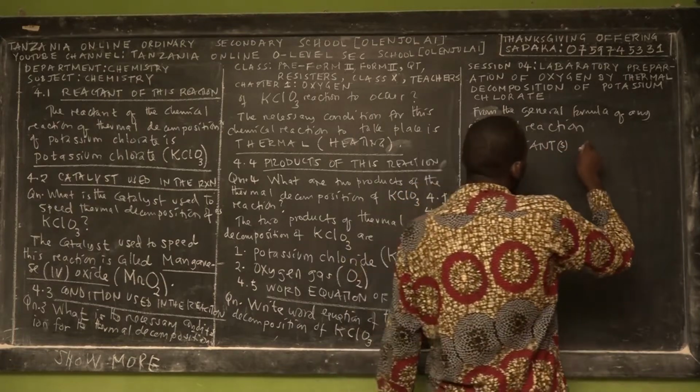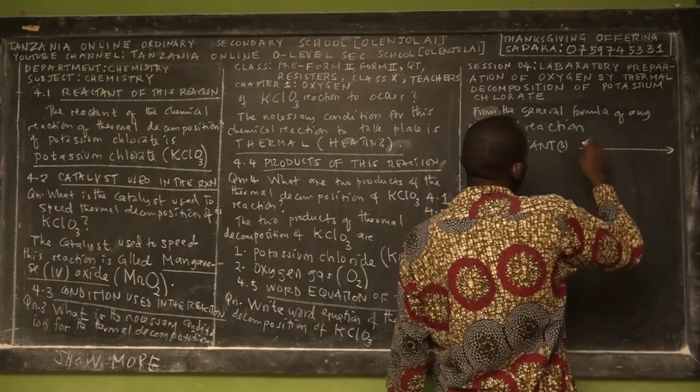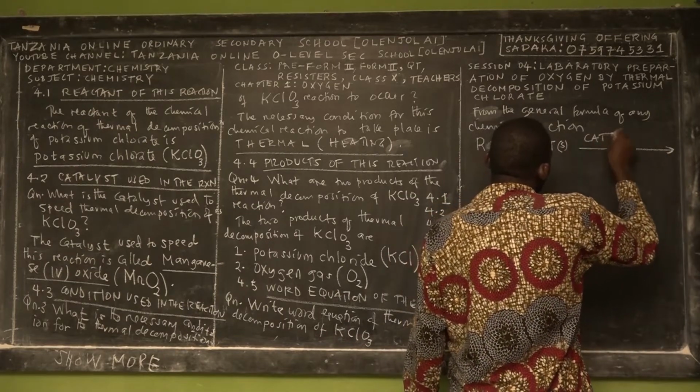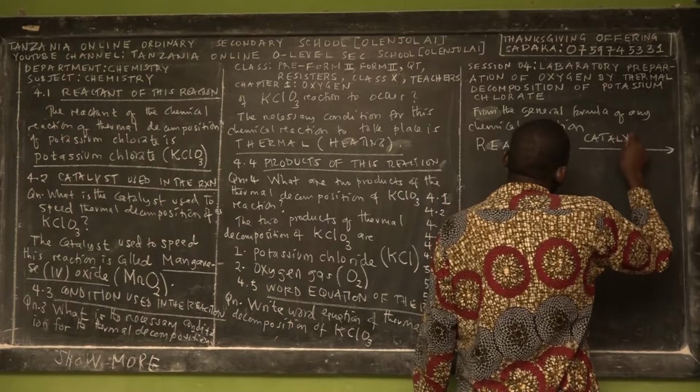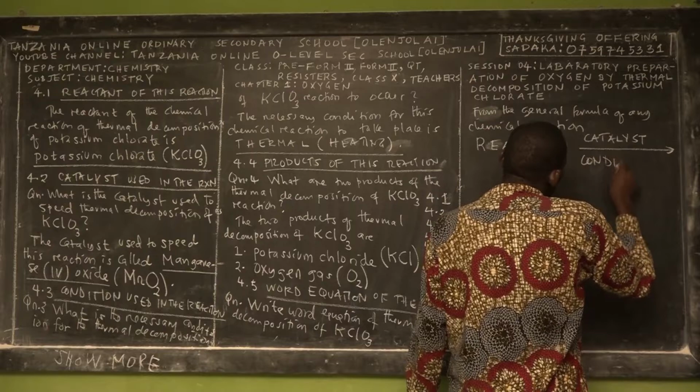Then we have an arrow. Above this arrow, we may present what? Catalyst and condition.